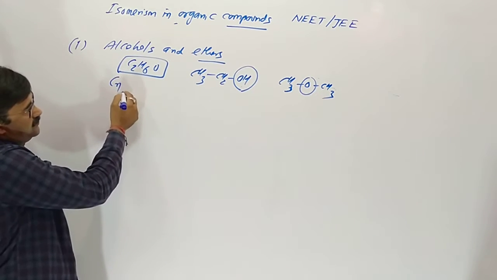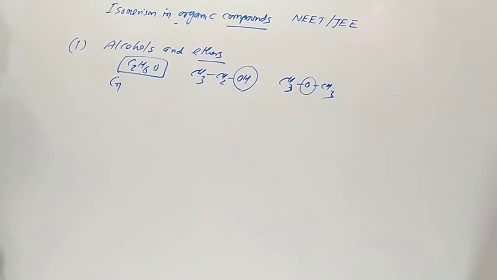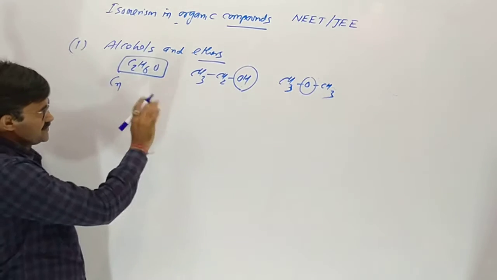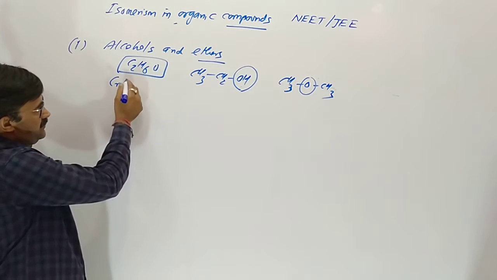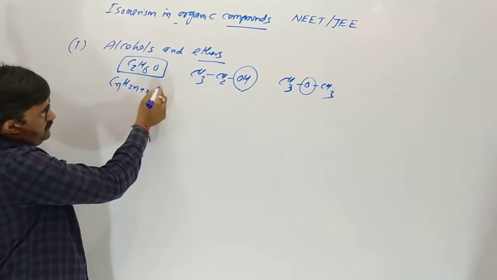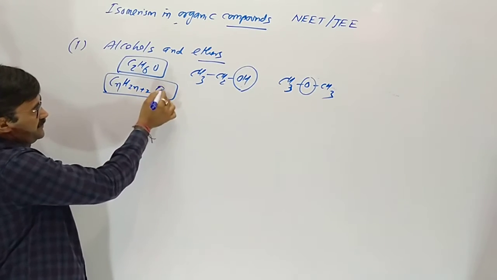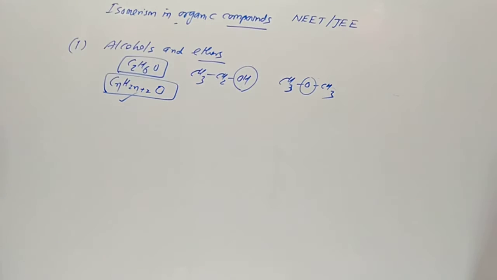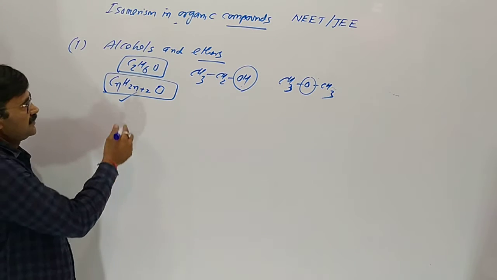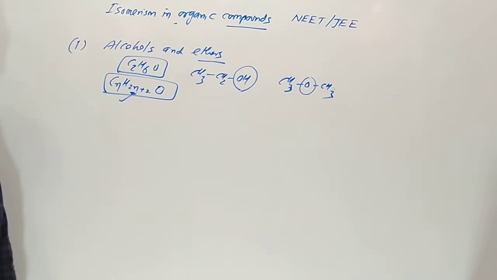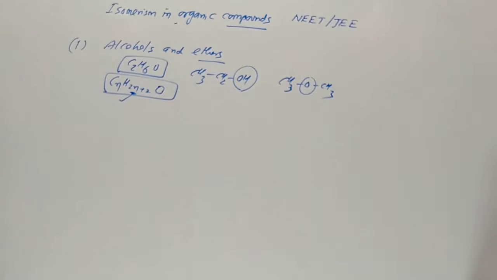So how to remember? Whenever an alkyl group is present and the formula comes like CnH2n+2O, the number of hydrogen is double the carbon plus 2.